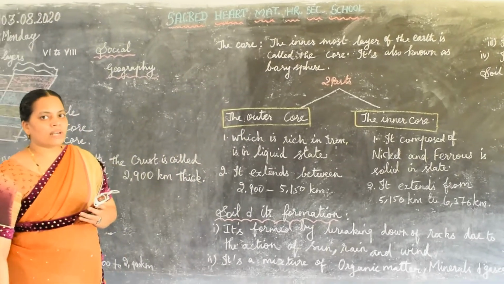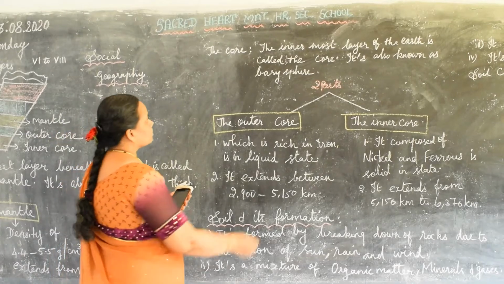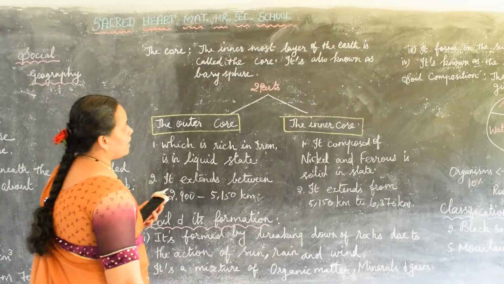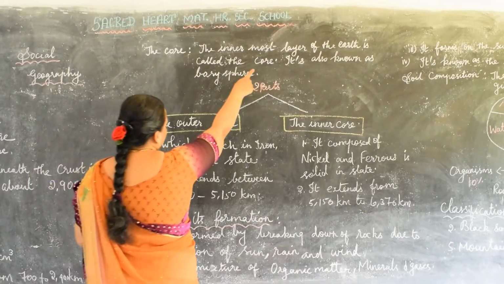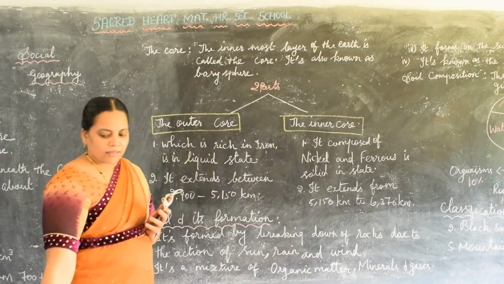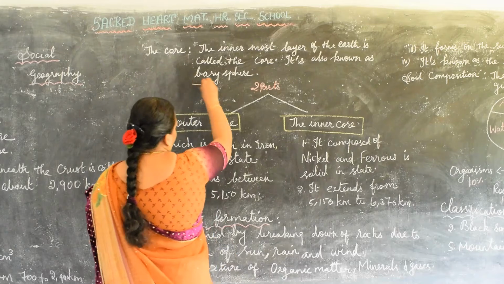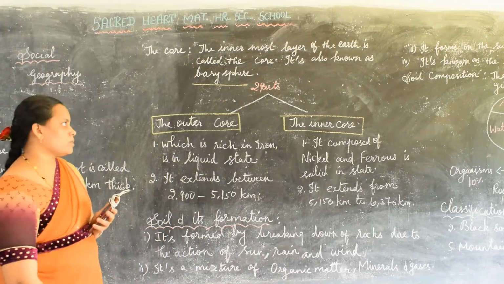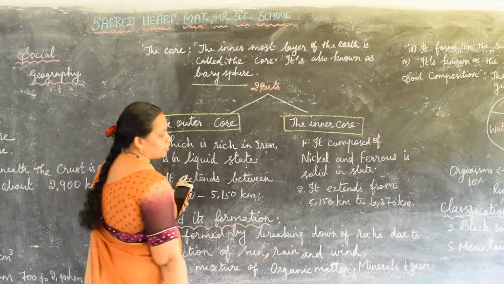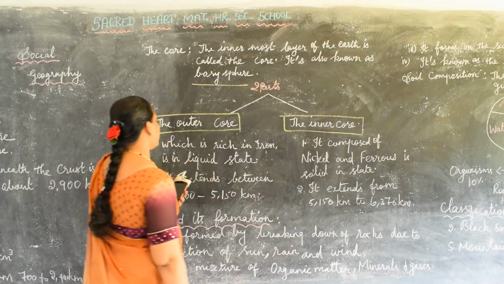Core means the inner layer, the innermost layer beneath the earth. The definition of the core is that the innermost layer of the earth is called the core, and it is also known as the barysphere. The core is also divided into two parts, the outer core and the inner core.